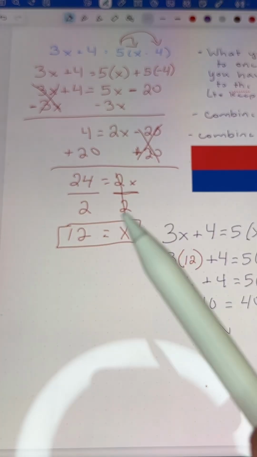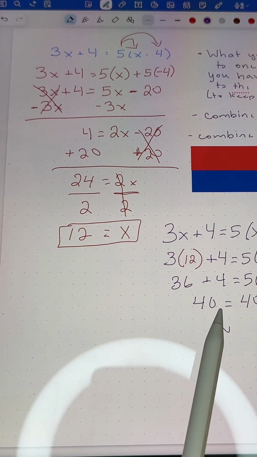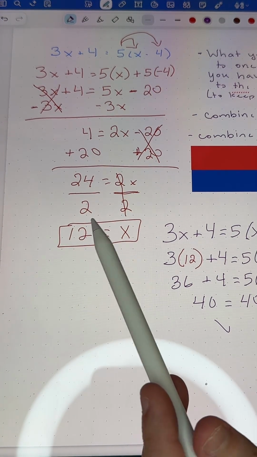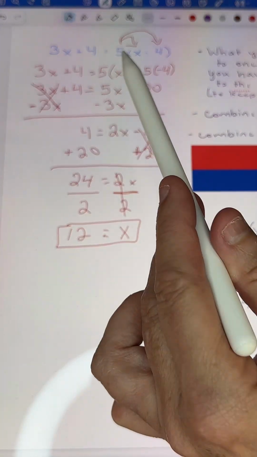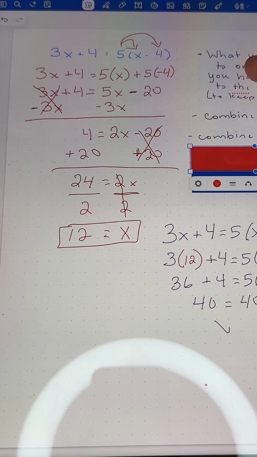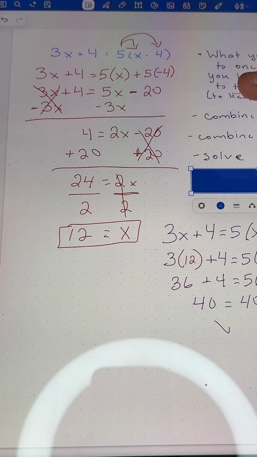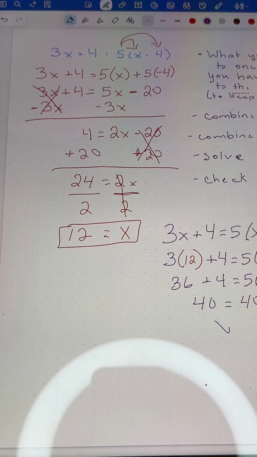Okay, so again, anytime you have an equation, you can always check your answer by plugging what you're saying your variable's worth back into it. And I forgot to take these off. I apologize. So I have solve and then check your work. Okay, so go ahead if you need to take a screenshot of this, and that way you have a guideline of how to do this for future reference.